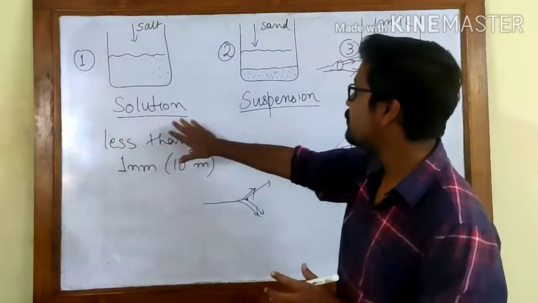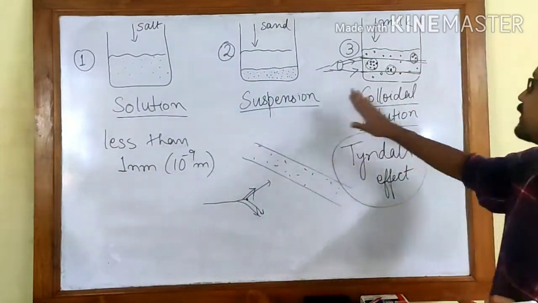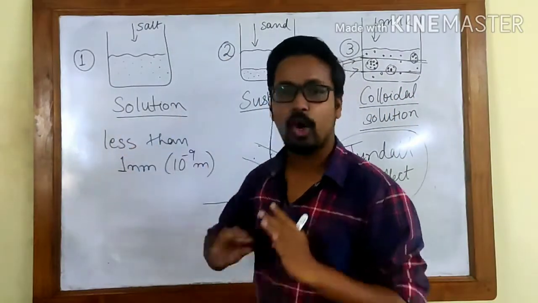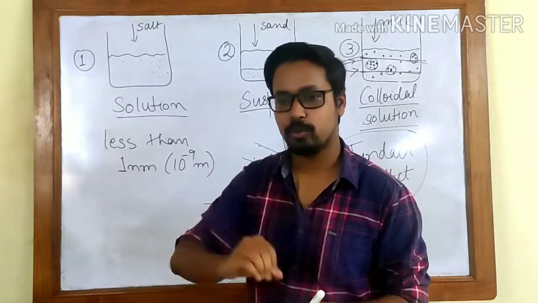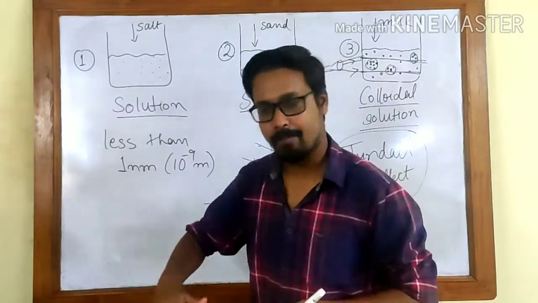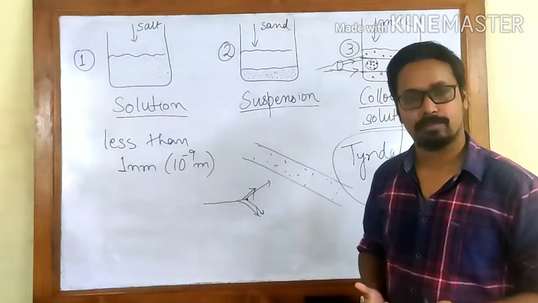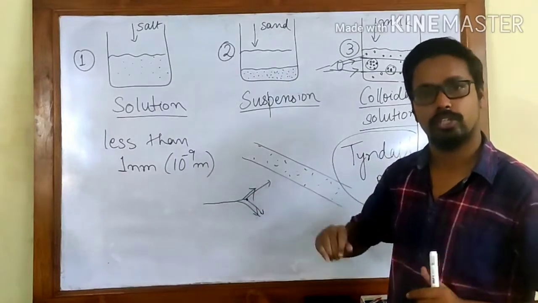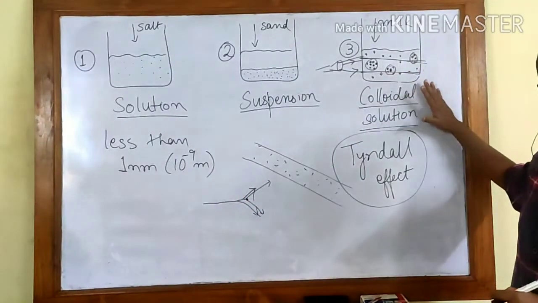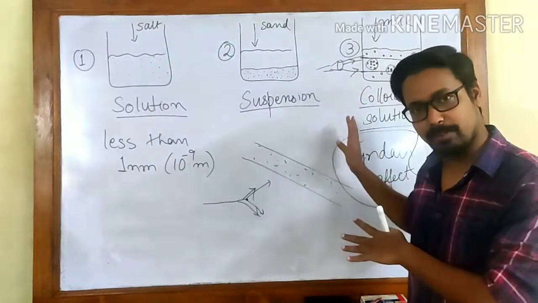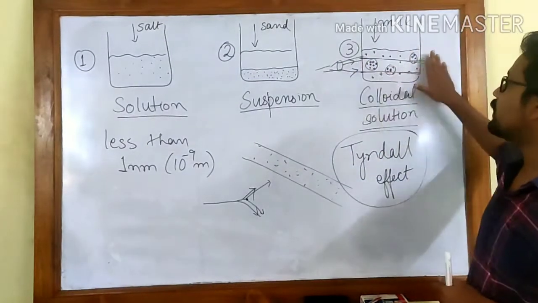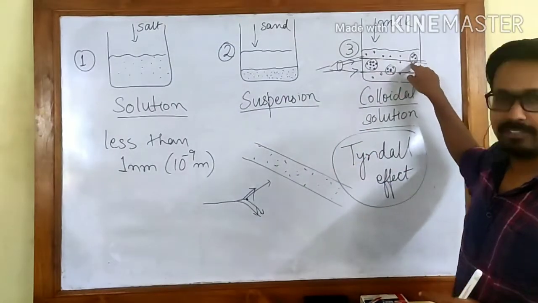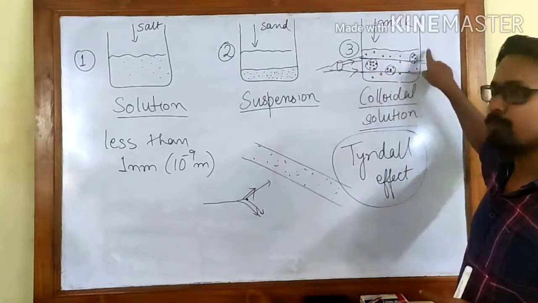So now we have seen some of the aspects of solution, suspension and colloidal solution, and I hope you understand. Just to rewind everything, a solution is a homogeneous mixture of particles. All the particles will be evenly scattered throughout the medium. A suspension is a heterogeneous mixture. It will not be distributed throughout, it will settle down at some portion of the mixture. A colloidal solution is also a heterogeneous mixture, it covers all portions of the mixture, but it is still heterogeneous because of clumpings. So the distribution is not even, but it covers the whole part.